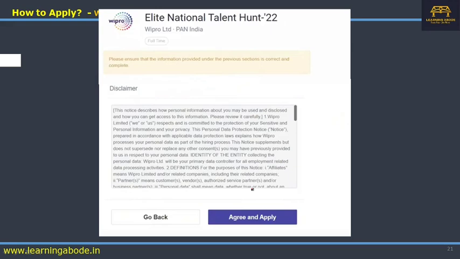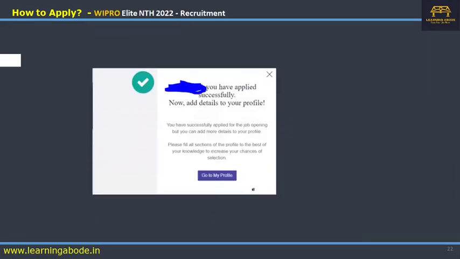And finally it will ask you to go through the disclaimer. You can just agree and apply. Finally it will give you a confirmation like this. And when you go into your login page also, it will show that you have applied for this Wipro Elite NTS 2022 drive. Okay, right? So that is all the information I have in this video.